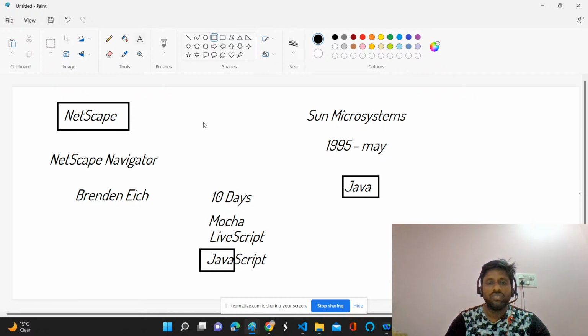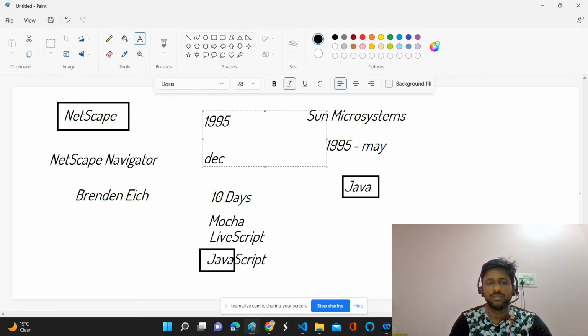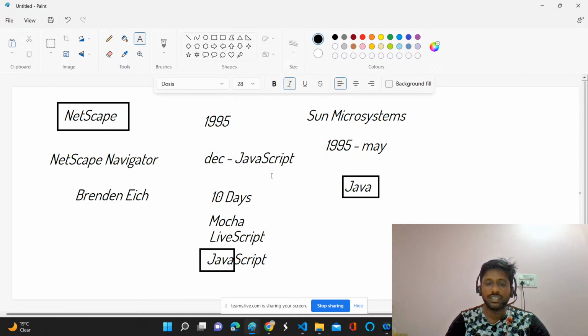So now we are in 1995. I think in November or December, we got JavaScript. In December, the new programming language called JavaScript was introduced. So initially, the browser name was Netscape Navigator, right?